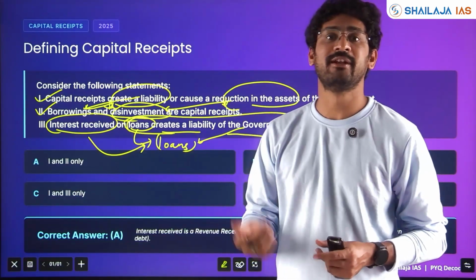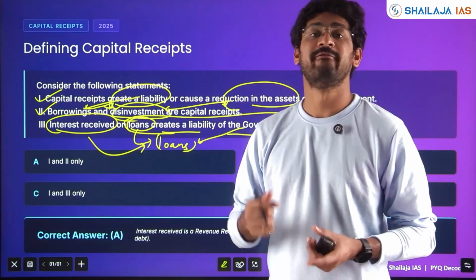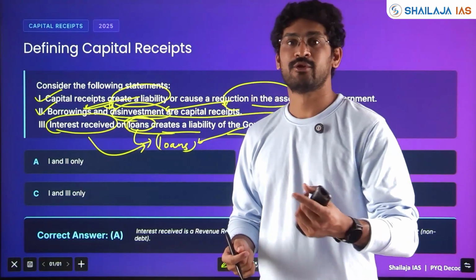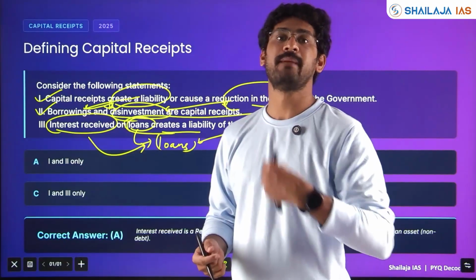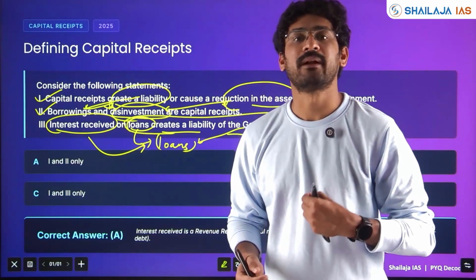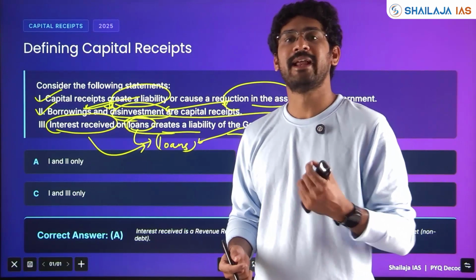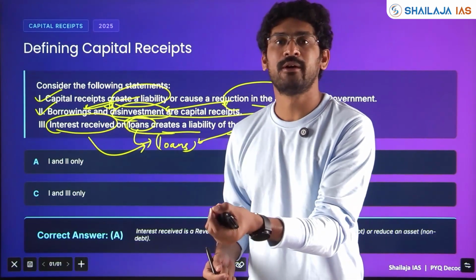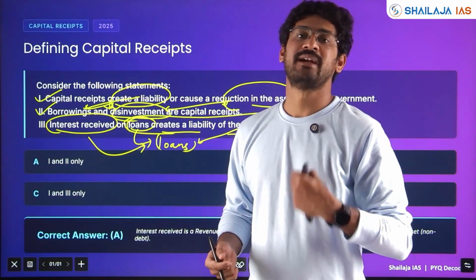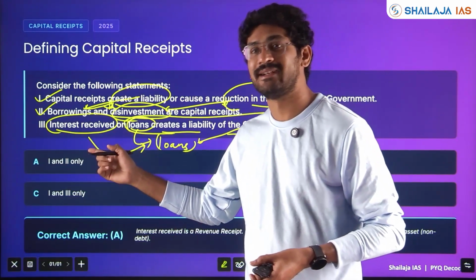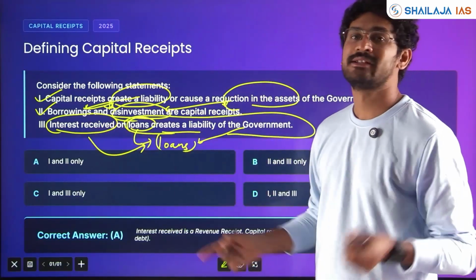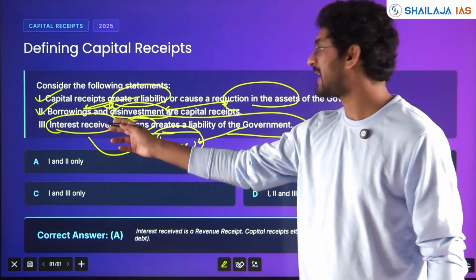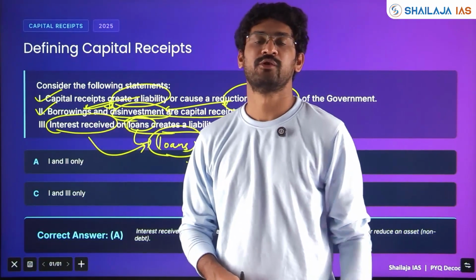Whenever banks are giving loans, those are assets, and when banks are taking deposits, those are liabilities. If the person to whom I have given the loan doesn't pay me back, then it will become a non-performing asset. In banks you have heard, right? NPA, non-performing asset. That means the loan which you have given is defaulted and is not getting paid back. So here interest received is not a liability, but an asset. Loan is an asset, and interest received is a capital receipt or revenue receipt? You should have all clarity.